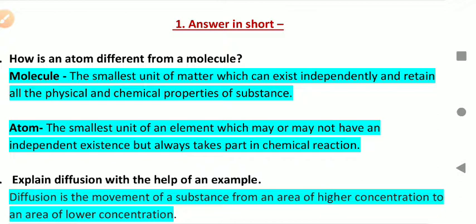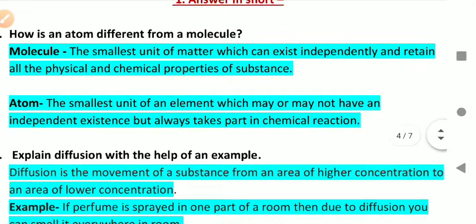Molecule: the smallest unit of matter which can exist independently and retain all the physical and chemical properties of the substance. Now the next one is atom: the smallest unit of an element which may or may not have an independent existence but always takes part in chemical reactions. So this is the difference between molecule and atom.